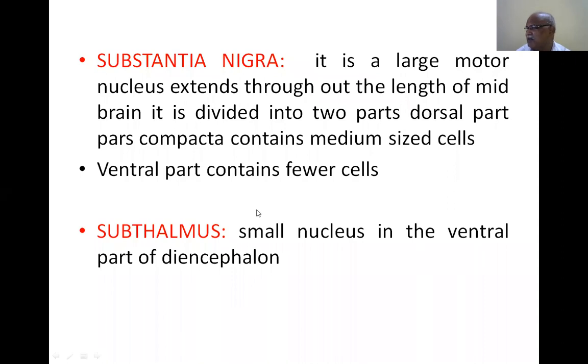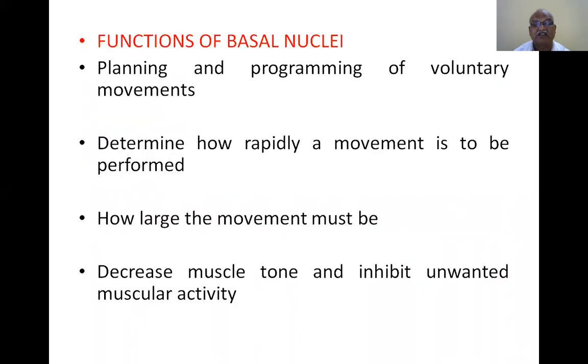Whatever you are seeing, the basal ganglia is a part of the diencephalon. Diencephalon is a collective term given to all these structures present at the base of the brain, between the brainstem and the cerebral hemisphere. So all these basal ganglia are part and parcel of the diencephalon. I think I have given you a clear-cut idea. If you know it in this manner, you can understand it easily.